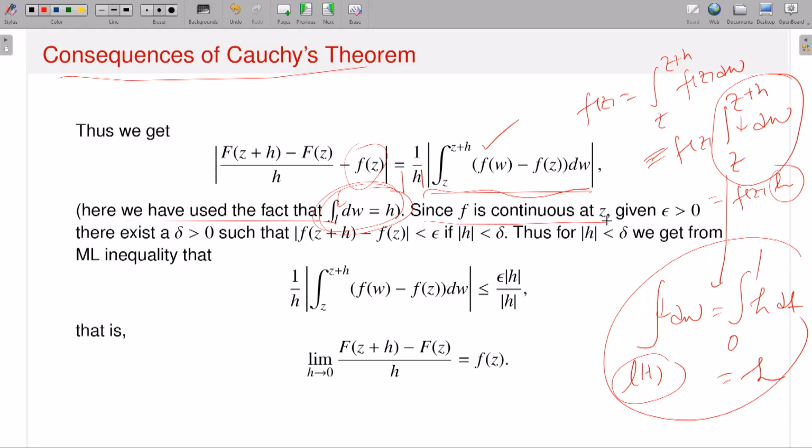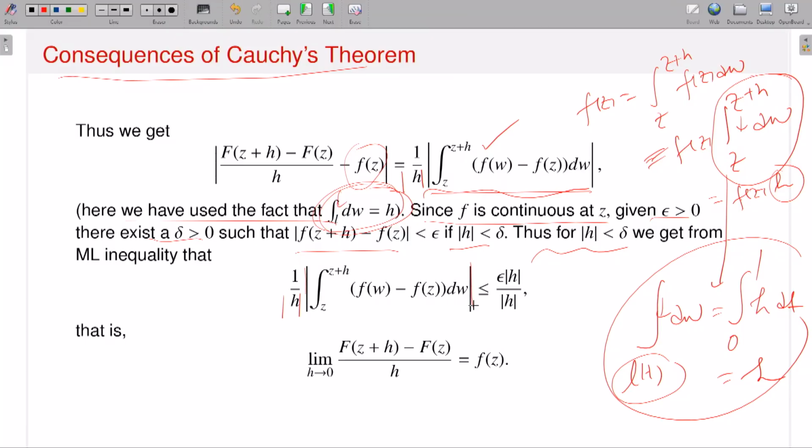Now you have to use the fact that f is continuous. Since f is continuous at the point z, by the epsilon delta definition, given epsilon I should have the existence of delta such that f of z plus h minus fz I can make less than epsilon whenever mod h is less than delta. So if mod h is less than delta, then 1 by modulus of h times this object, now you see I can use what is called the ML formula. That means the absolute value of the contour integrations I can estimate by M times L.